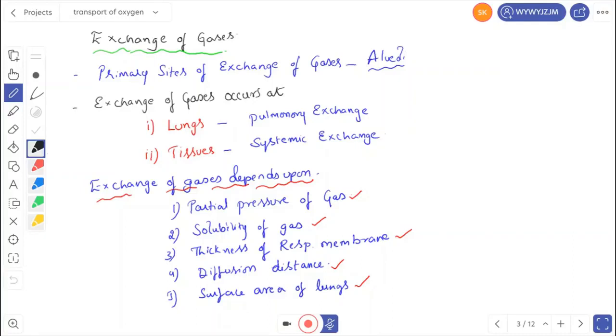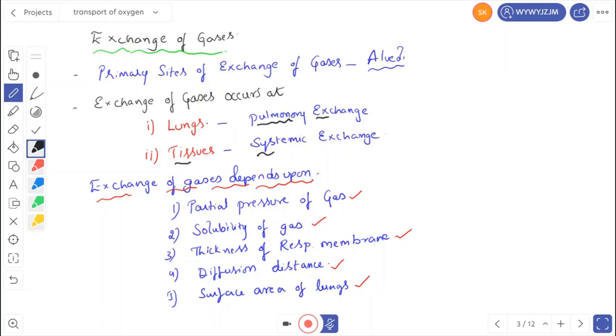And one more thing, exchange of gases also occurs at the lungs. If the exchange of gases occurs at the lungs, we call that pulmonary exchange. And exchange of gases at tissues: if the exchange of gases occurs at the tissues, we call that systemic exchange. So what are the factors on which the exchange of gases depends?